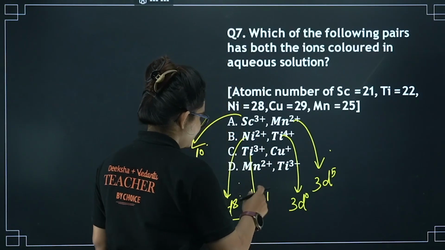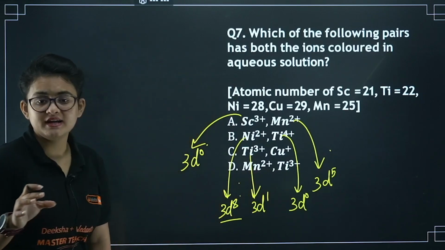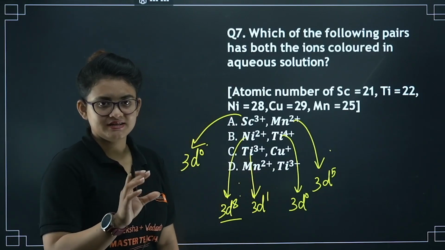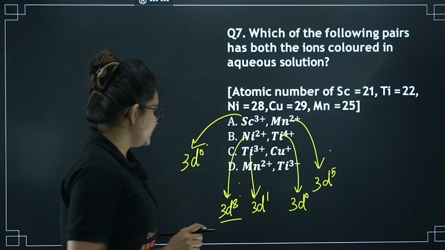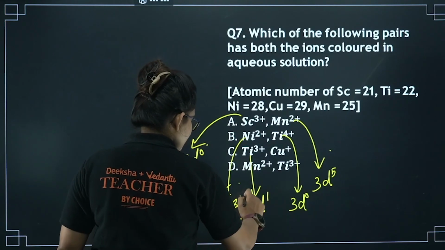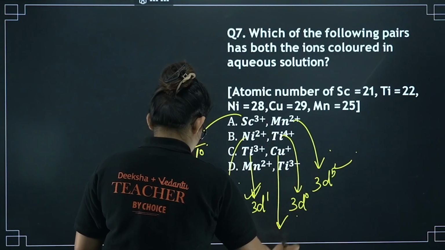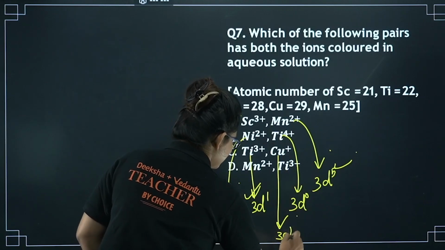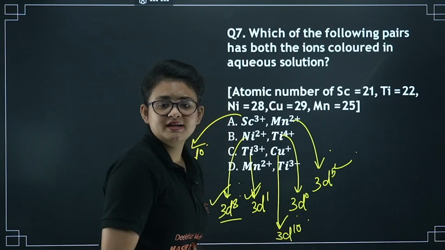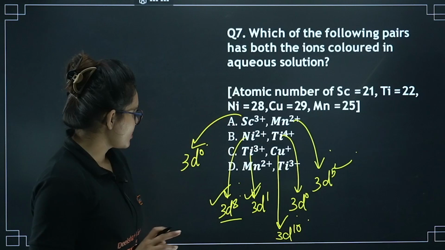Ti3+ salt usually shows violet color, or magenta color as we call it. So for 3d1, d-d transition is allowed. Cu+, if you look at it, is 3d10. Fully filled d orbital, no chance of transition, right?